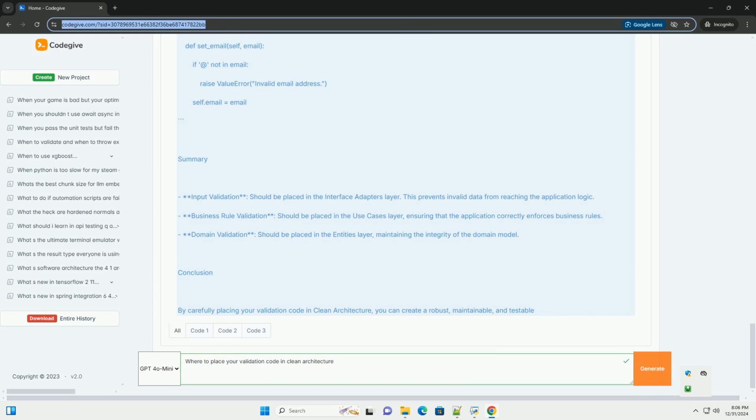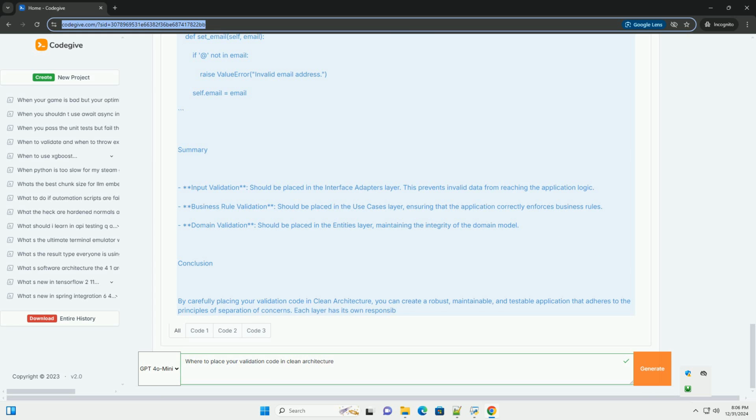Types of validation. 1. Input validation, validating user input before it reaches the business logic. 2. Business rule validation, ensuring that the business rules are adhered to within the use cases. 3. Domain validation, validating the state of domain entities. Where to place validation code.